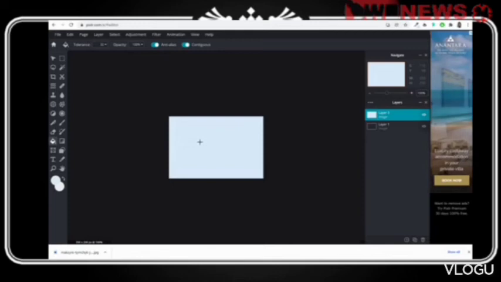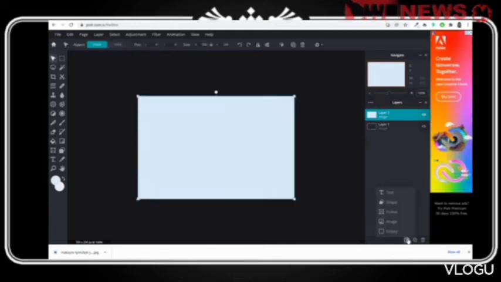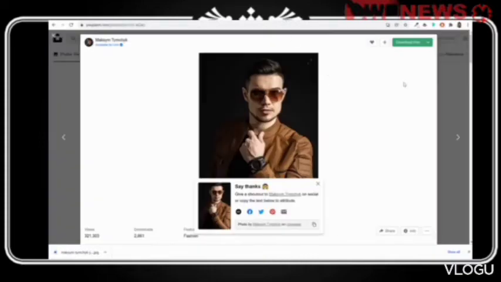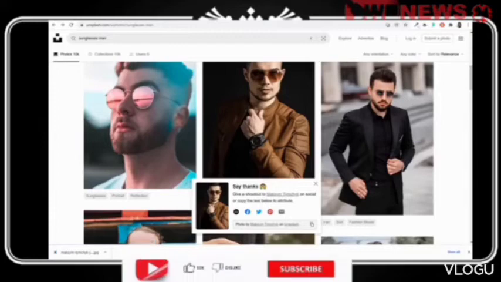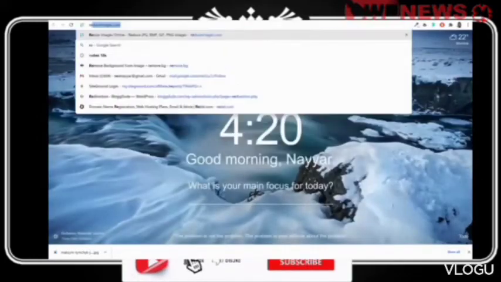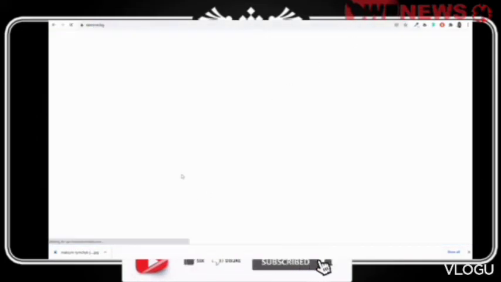Then again click on this thing, and now as you can see we have this color. Now let's do one thing. Let's bring some image over here. So whatever image you want. Again, if you want this image, there are many other images. Whatever image you want, first of all, let's go to this remove BG and remove the background.